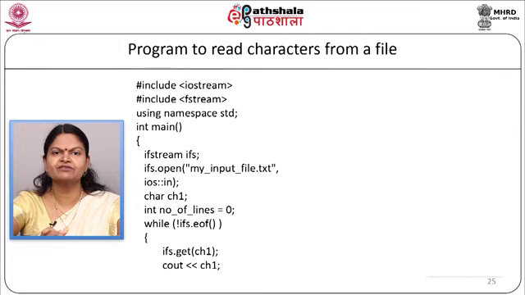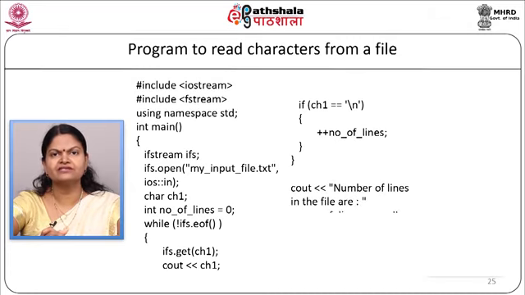Now, we will check whether it is an end of line character, so we will write our if condition: if ch1 is equal to '\n' then increment numberoflines. Our if will end and then our while loop will end. Now, we will display the number of lines on the screen as cout << "The number of lines in the file are" << numberoflines, return 0, and our main program will end.